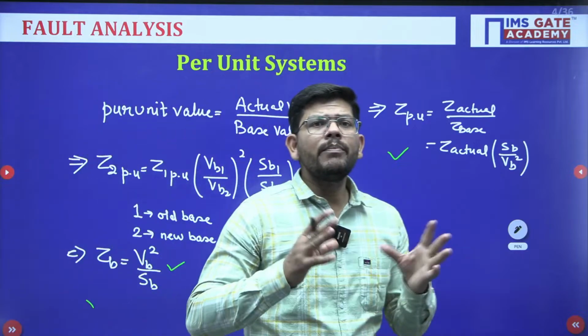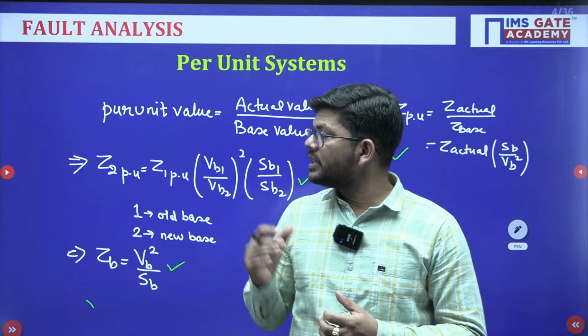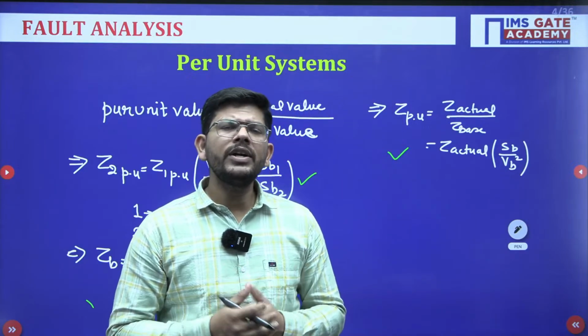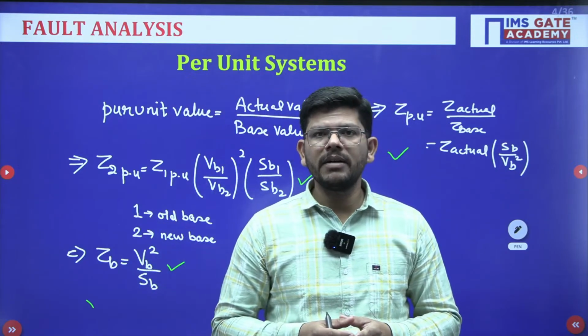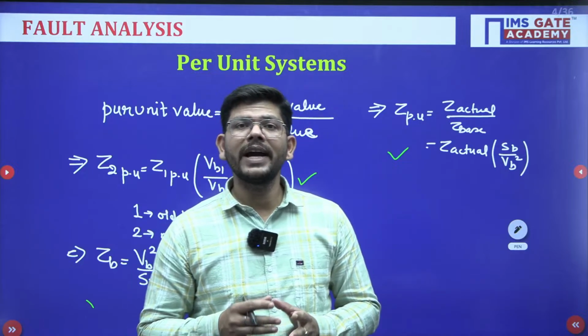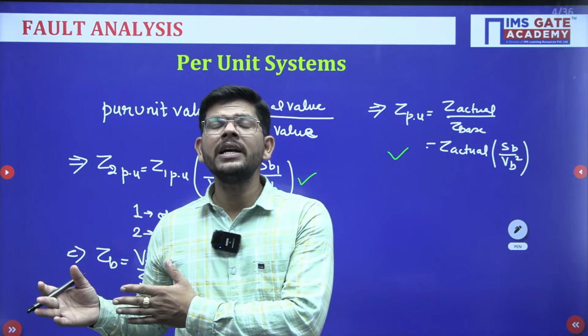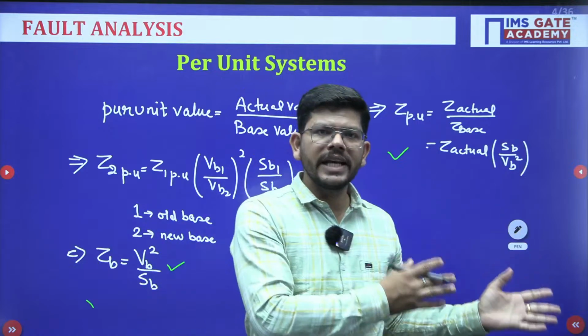Now what are the important aspects of the power per unit system? With the per unit system we have so many advantages. For example, if we have a transformer and you have calculated the things on the primary side, the same result is valid on the secondary side as well.